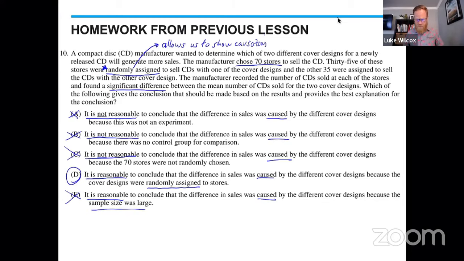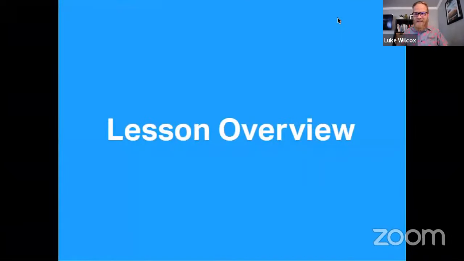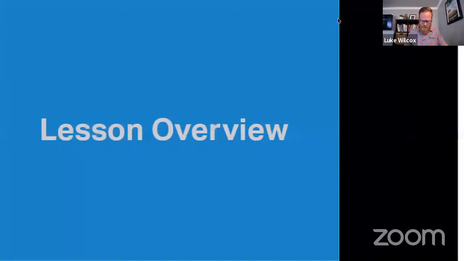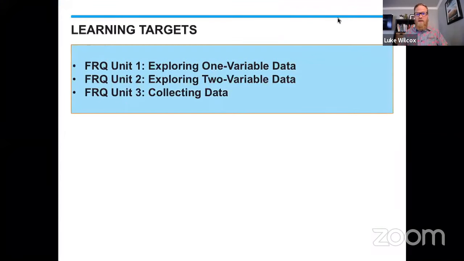And we are now ready to jump into today's lesson, which you already know what's coming at you here. Very straightforward with the learning targets. I was careful to make sure that I selected one FRQ from each one of the first 3 units in the College Board CED that are very exemplary, that sort of are common type FRQs that you might see. And I actually had some help in choosing these problems, and I'll talk about that when we actually get to the problems. So there it is, exploring 1 variable data, exploring 2 variable data, and then what Mr.